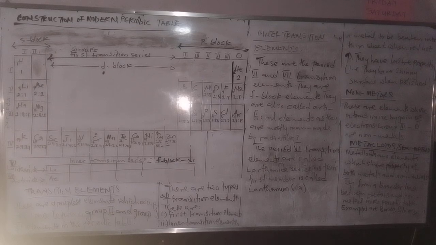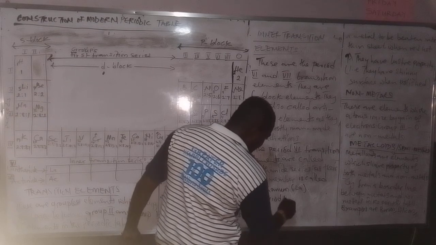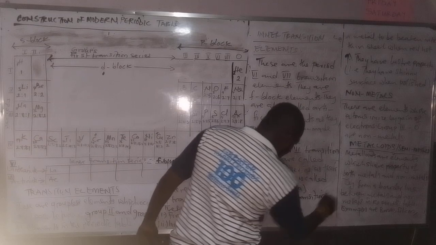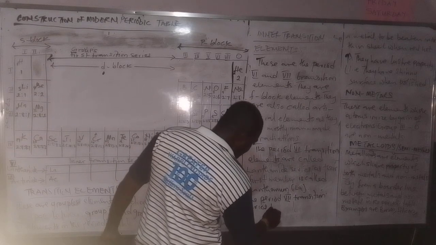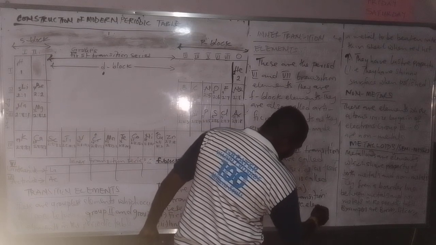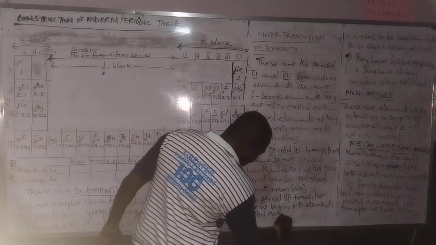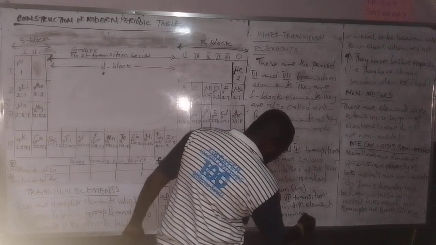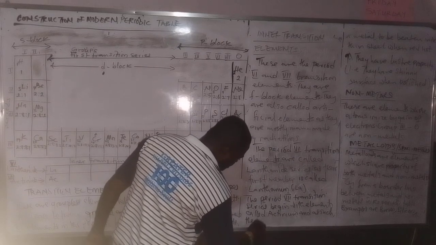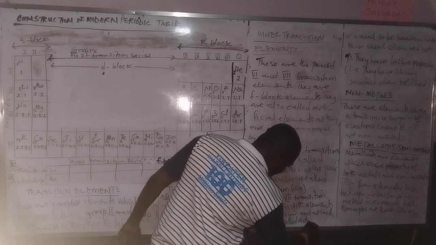Now the period 7 transition series begins with the element called actinium, and as such they are all called the actinide series.